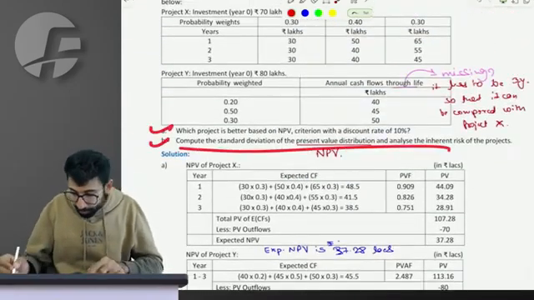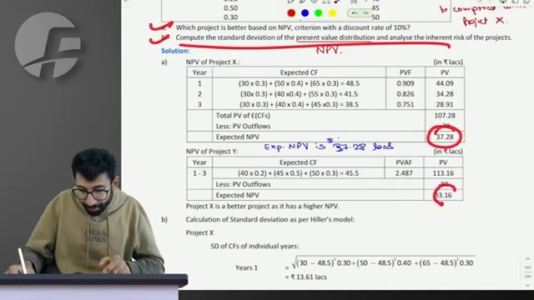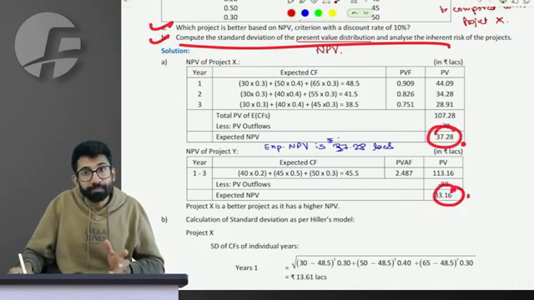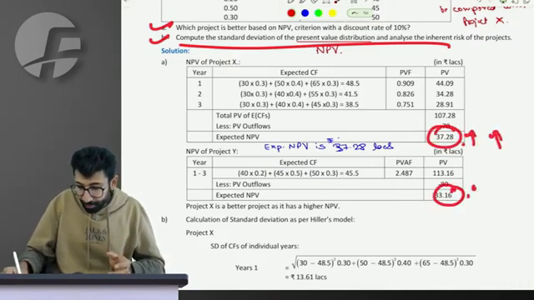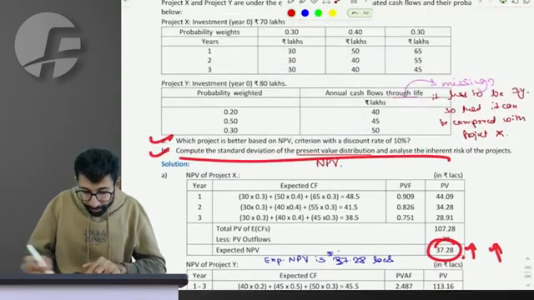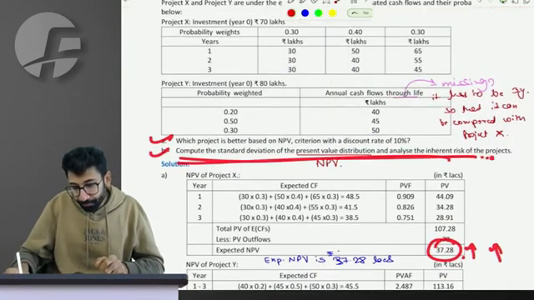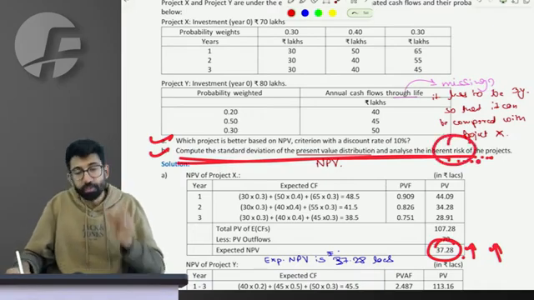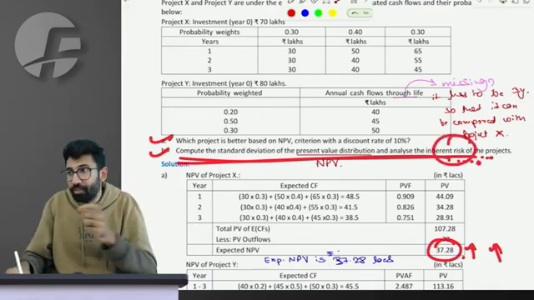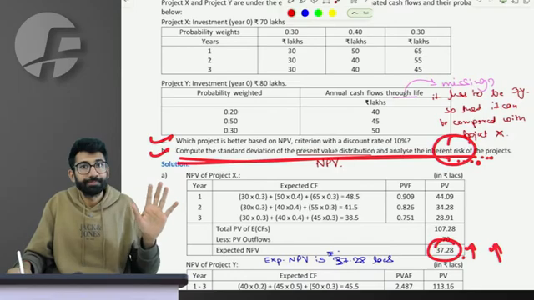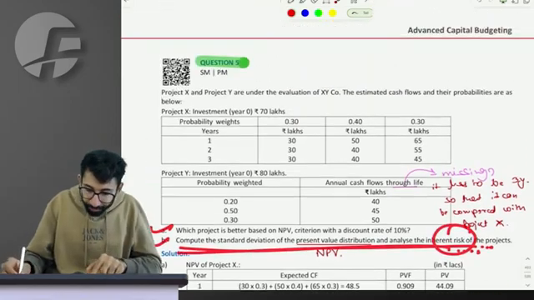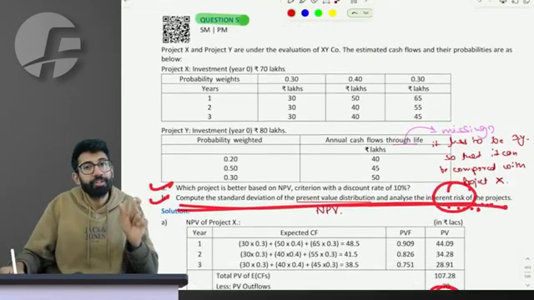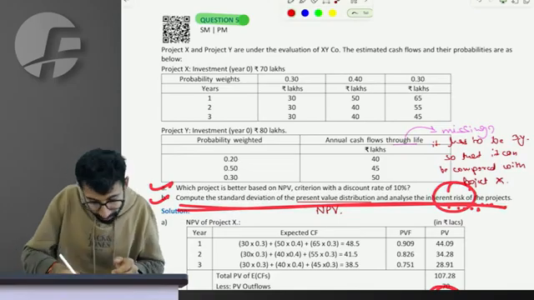Ideally no, because they even have different NPVs, practically thinking. Higher NPV, higher risk; lower NPV, lower risk. But since the question does not specifically ask to analyze the inherent risk, we have not talked about it. Which means the coefficient of variation is preferably calculated when the question asks for it.